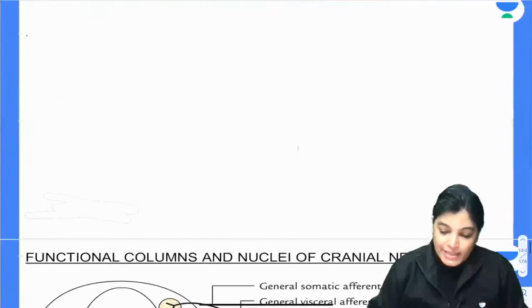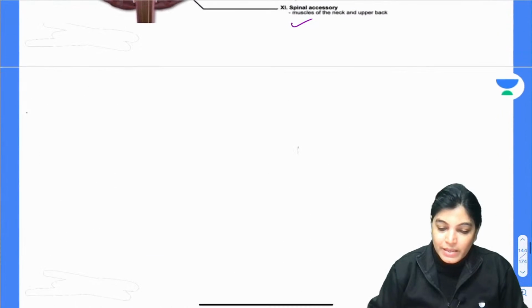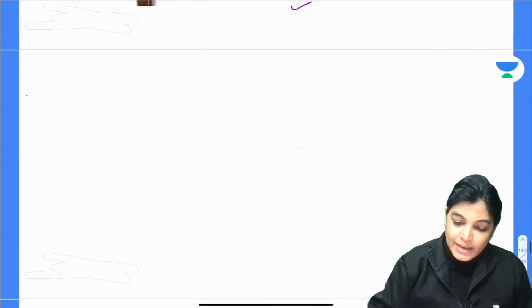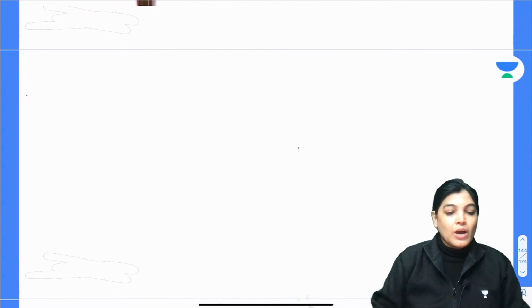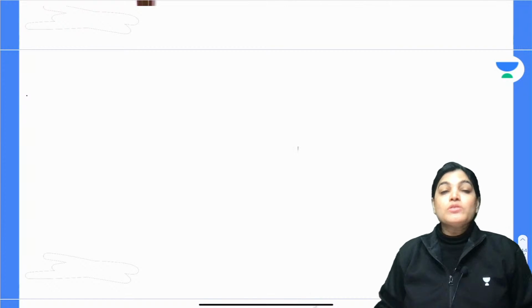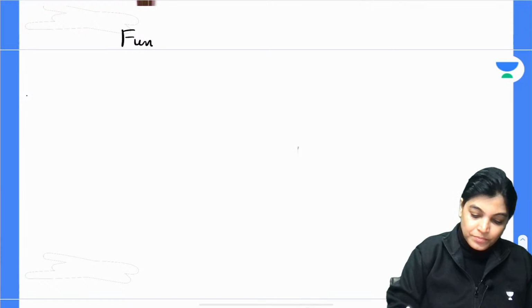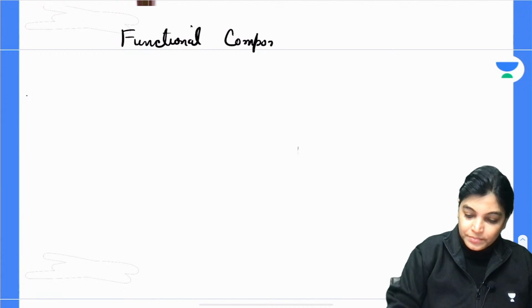Now let's come to exactly what the goal of today's study is: to know the functional component. Today's study is exactly about the functional component. Now my dear aspirants, as I told you, this is the most asked topic for your competitive exams, that is, the functional component of cranial nerve.